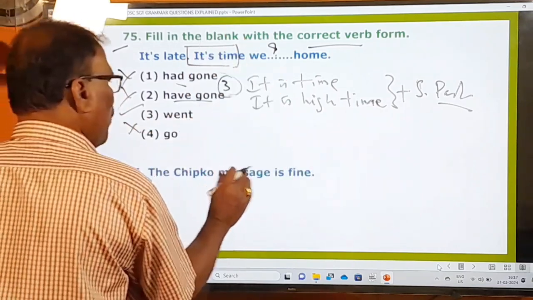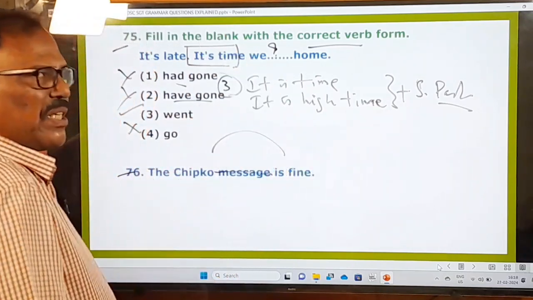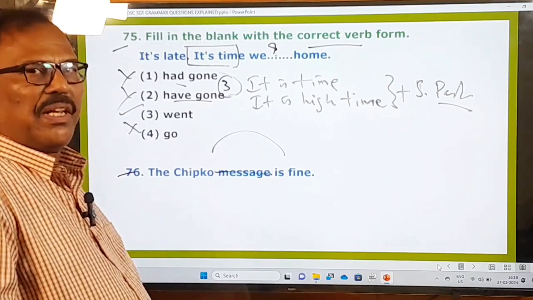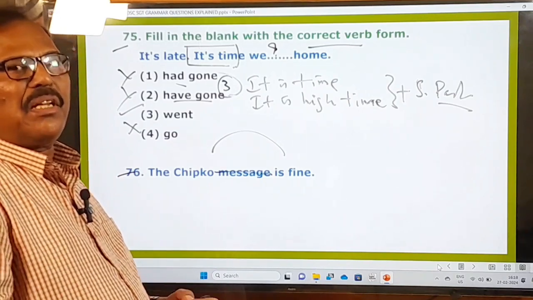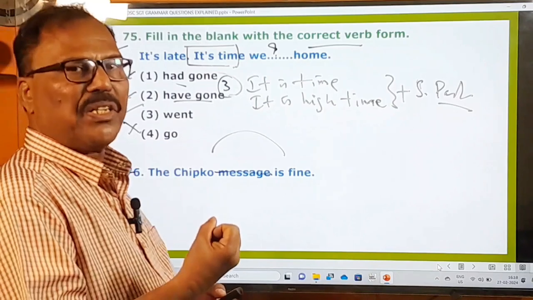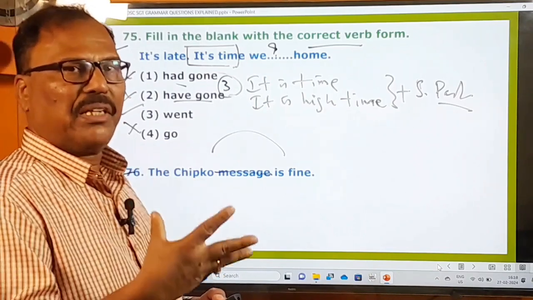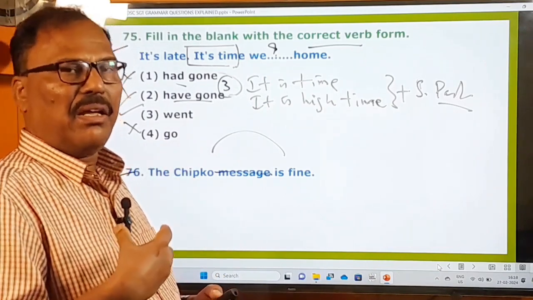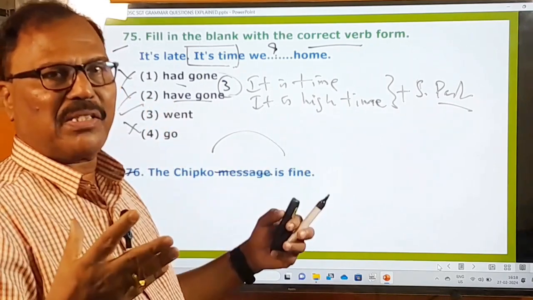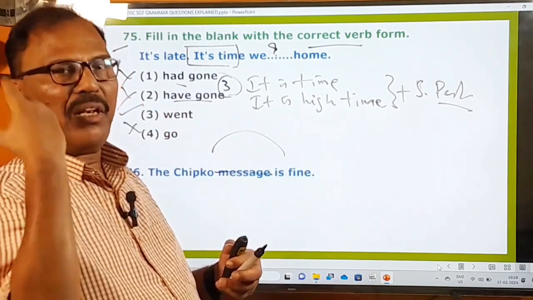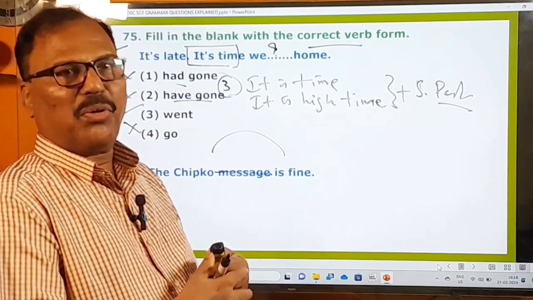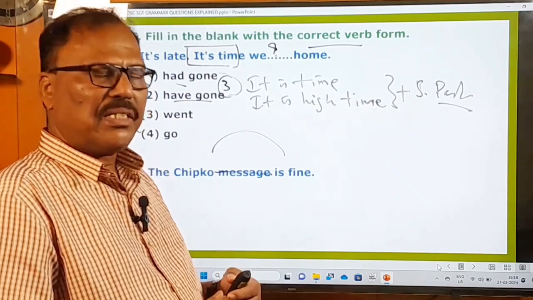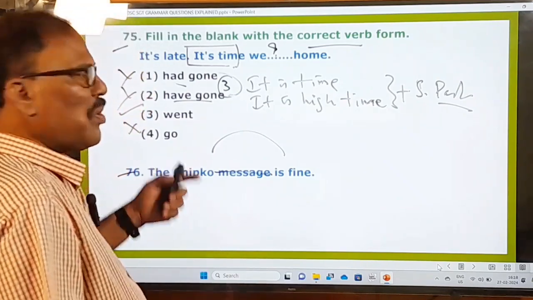76th one, the Chipko message is fine. Chipko message means, Chipko movement, you also know very well. I think Chipko movement is nothing but a social movement which aimed at protecting trees and forests. Because if there are more trees and more forests, what happens? There will be a lot of rainfall in the country. There will be no drought conditions in the country. So that is the reason why this movement was started long ago.